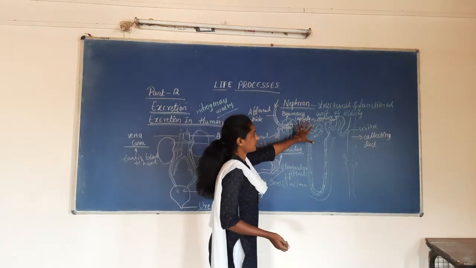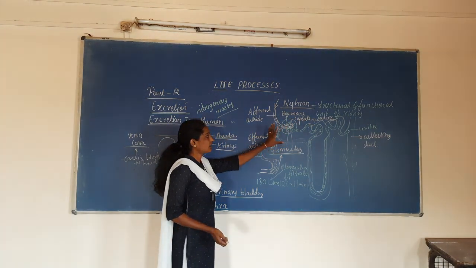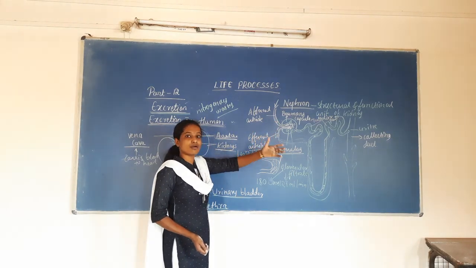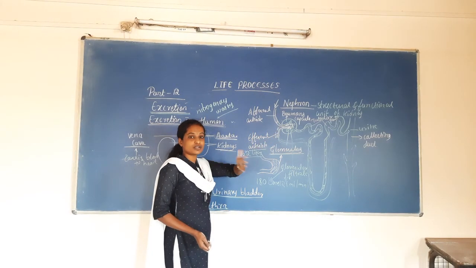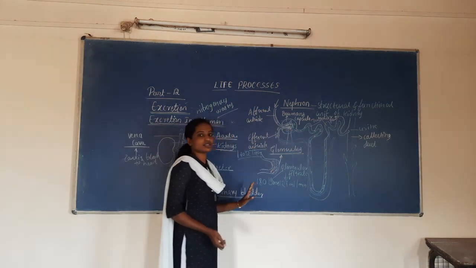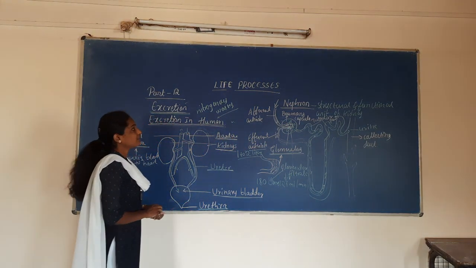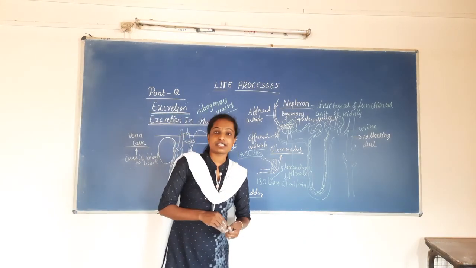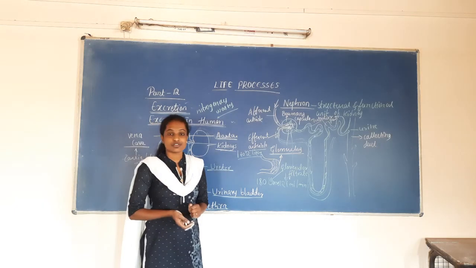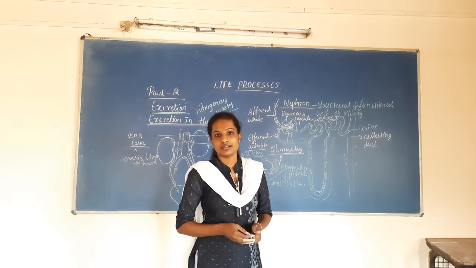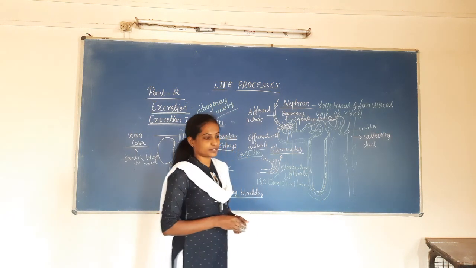From the structural function of kidneys, the filtration process, the removal of nitrogenous unwanted material from the blood, takes place in the kidneys. So this is how the kidney functions for the removal of nitrogenous waste, which is created during the metabolic process.